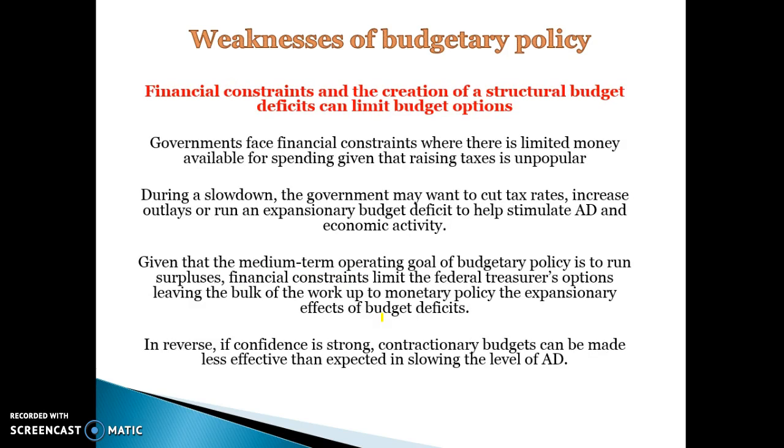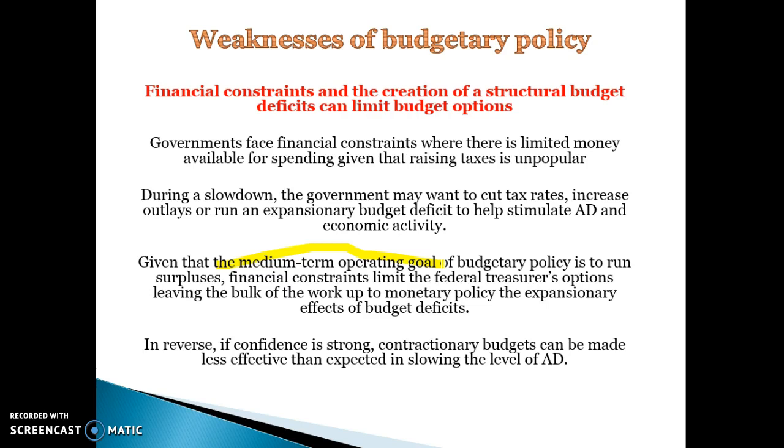Financial constraints. If the government is facing financial constraints, this is something that's really important at the moment. If there's limited money available for the economy, like there is at the moment during the slowdown, the government may want to implement tax cuts and be expansionary, but because they have a lack of money, and because they're committed to that medium-term fiscal strategy of reducing deficits to get back to surplus, it can be hard for them to increase the structural deficit during troughs.